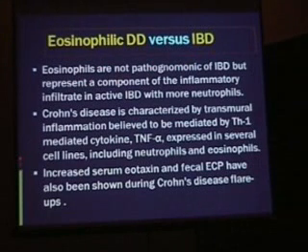The inflammatory bowel disease, also the eosinophils are not pathognomonic of inflammatory bowel disease, but they present a component of the inflammatory infiltrate in active inflammatory bowel disease. Of course, the inflammation here is more neutrophilic than eosinophilic, and that is why, as Dr. Hodgwood said, we have to count the eosinophils in the biopsy tissue, because at least it should be more than 24 or 30 per high power fields.